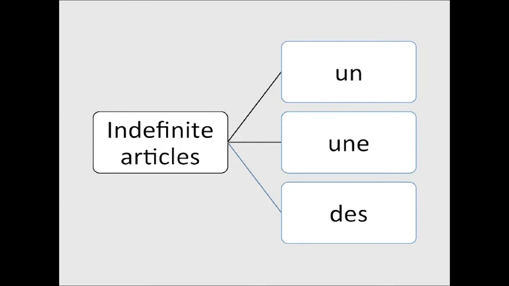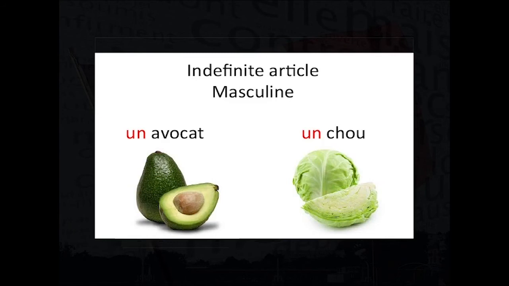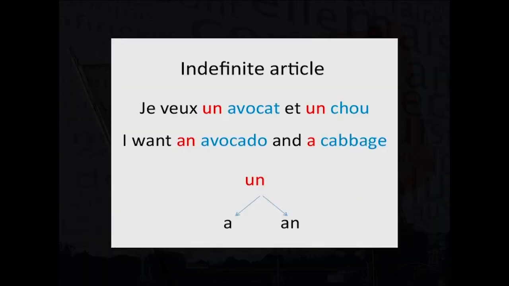Let us begin with the indefinite articles un and une. Un is placed before a masculine noun, for example, un avocat and un chou. Let me make a sentence with these words. Je veux un avocat et un chou. Let us now look at the English equivalents of this sentence. I want an avocado and a cabbage.